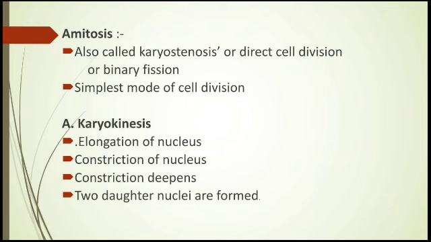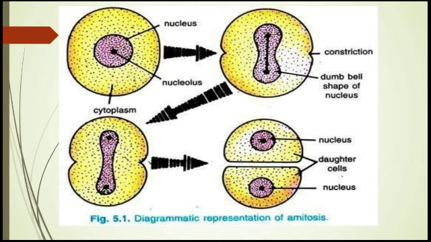In this figure you can see the events taking place in karyokinesis, and how the two nuclei are formed. First of all, you can see the nucleus and the nucleolus. The nucleus gets elongated, and constriction takes place in the nucleus. After the constriction, the nucleus divides into two daughter nuclei. Along with this, you can also see constriction in the cell membrane.